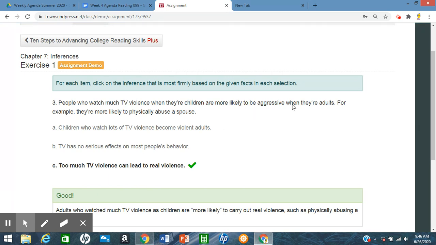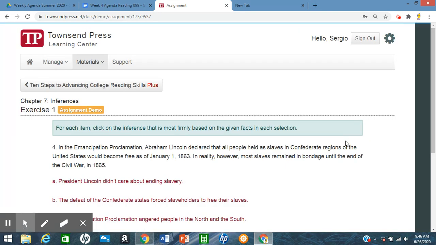And they're saying it can. It possibly can. And this is why we don't choose A, children who watch lots of TV violence become violent adults, because it's not an expectation. They're more likely to, but it doesn't demand that it will. So you have to watch those words. All right, last one, everybody.